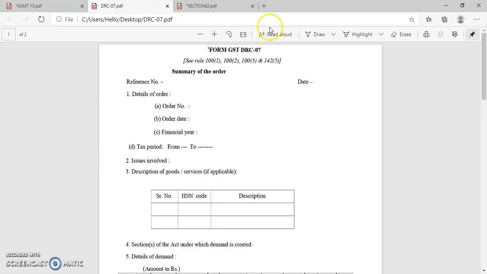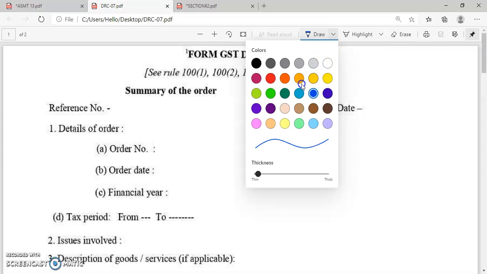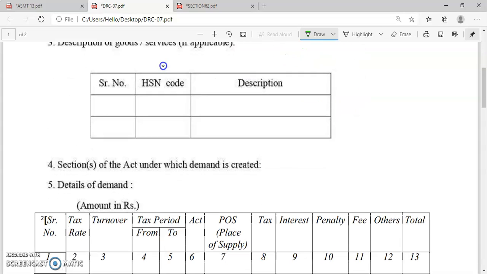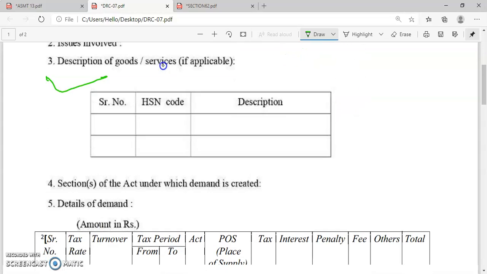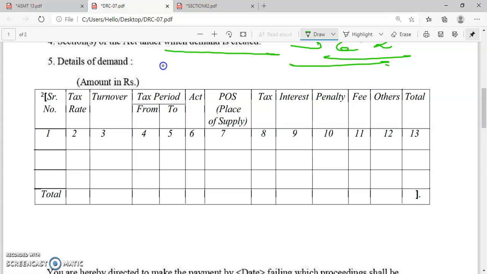Now the officer is also required to upload the summary of the order in Form number DRC 07. So this is Form DRC 07. This is the summary of the order. It will contain the date, details of the goods or services, and the section under which the demand is created. So here right now we were discussing Section 62. Under Section 62, in the details of the demand, you will find here the tax rate, turnover, etc.